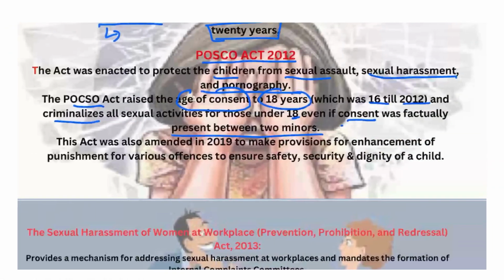Another act to promote the dignity of women in the workplace is the Sexual Harassment of Women at Workplace Act of 2013. Sexual harassment at the workplace is a serious issue that affects many people.